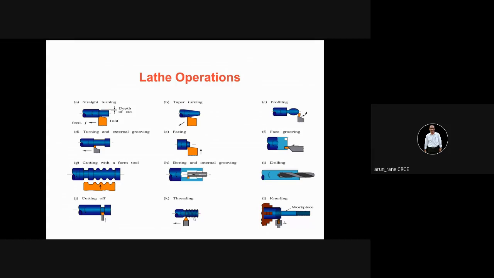You can notice right hand threads are inclined towards the left. Any threads inclined towards the left are called right hand threads, and if inclined towards the right, then those are called left hand threads. This is a knurling operation. Knurling is done to have a good grip on the component.